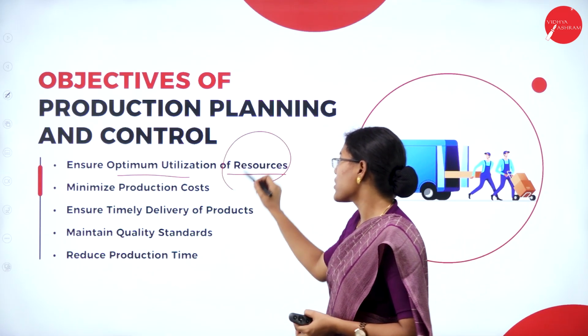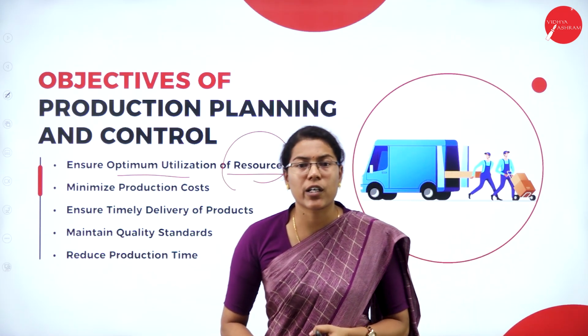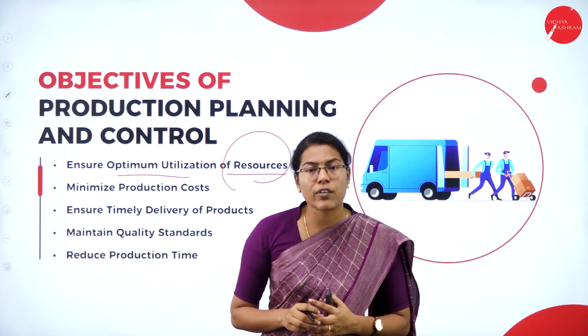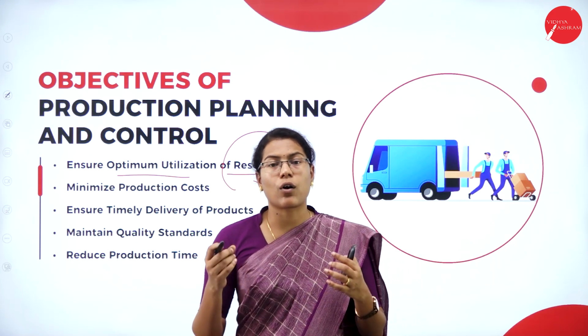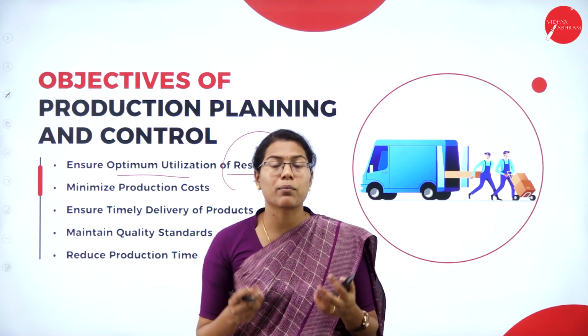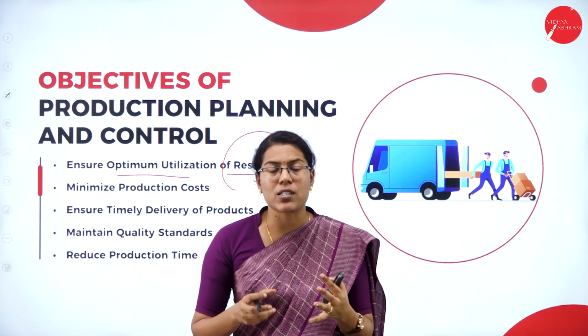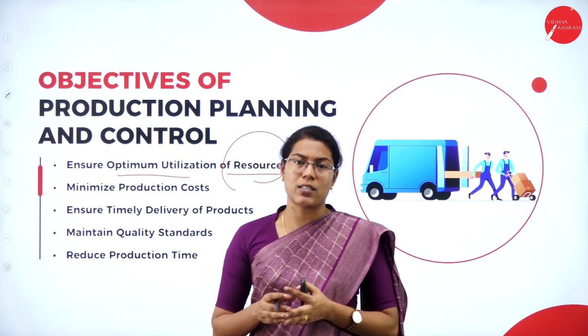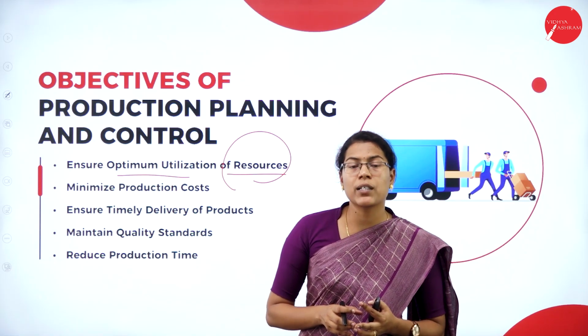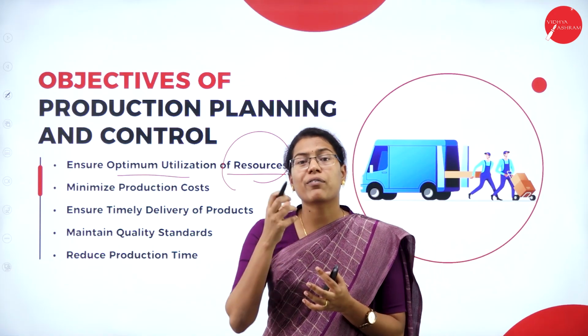So what are the resources involved in the process of production? It requires many kinds of inputs, maybe raw materials or skilled laborers or money or machineries, etc. So all these inputs are to be optimally utilized. And also, say for example, proper management of inventory.